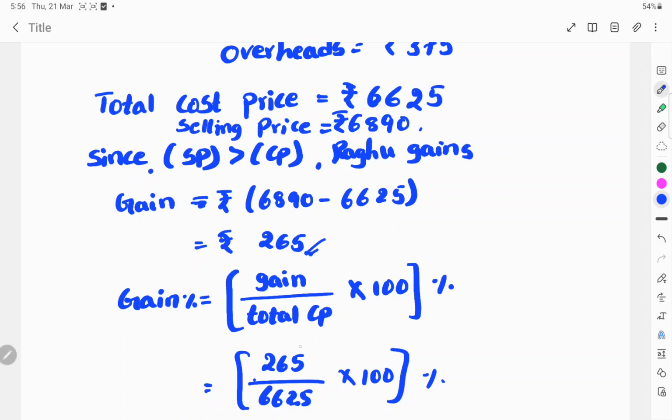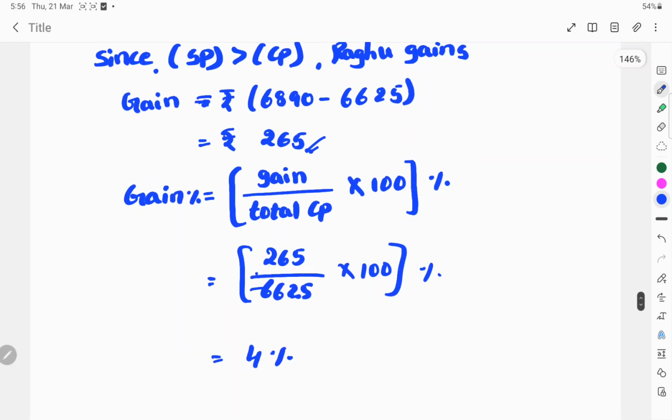So gain is 265 by total cost price, which is 6,625 rupees, into 100. This is cancelled in the 5 table. 5 20s are 100, 5 1s are 5, 5 3s are 15, 5 2s are 10, 5 5s are 25. Again it cancels in the 5 table, 5 4s are 20, and again 5 2s are 10, 5 3s are 15, 5 2s are 10, next 5 6s are 30, 5 5s are 25.